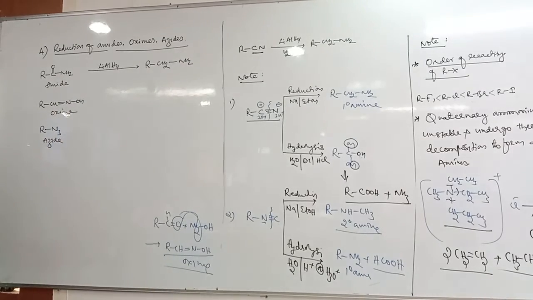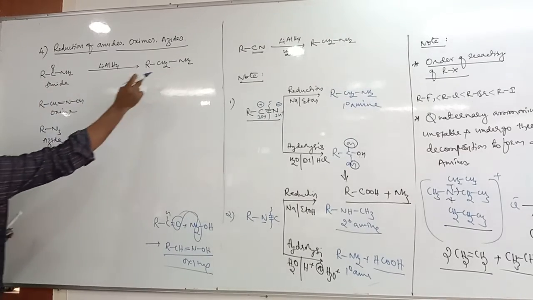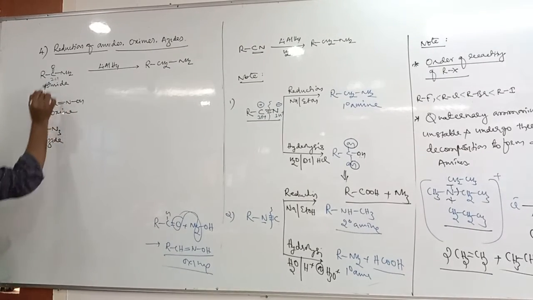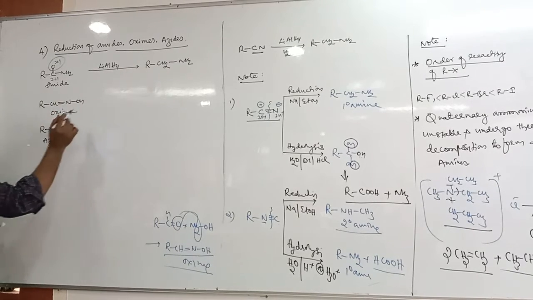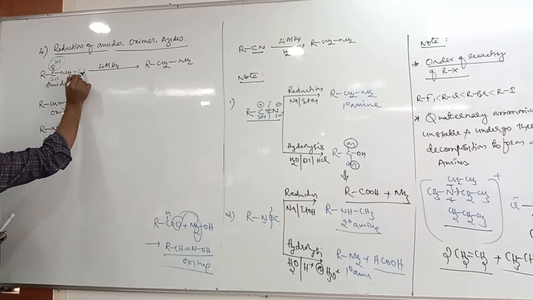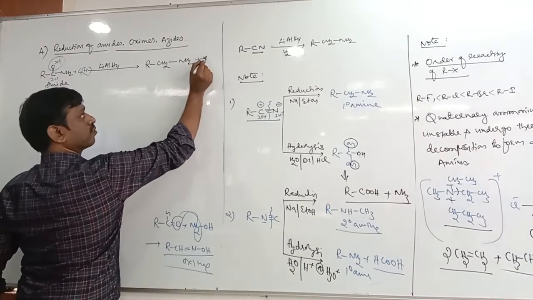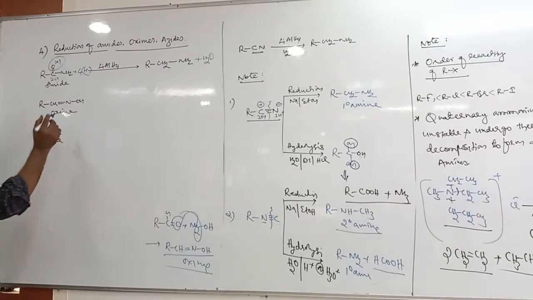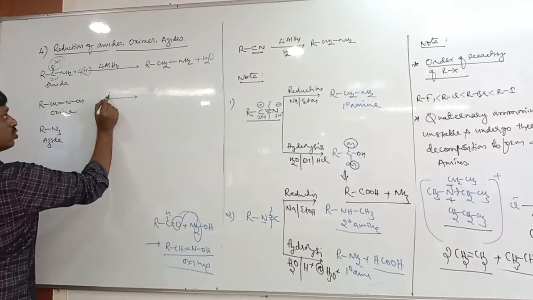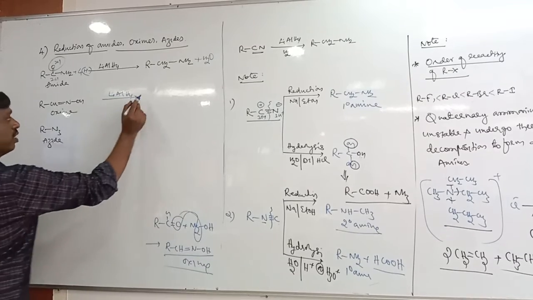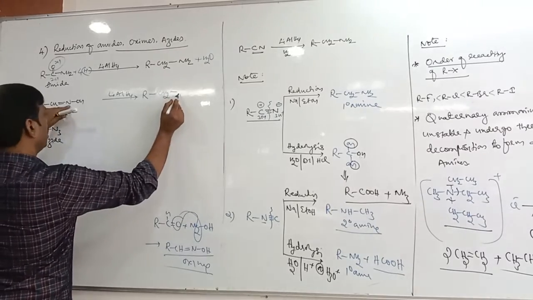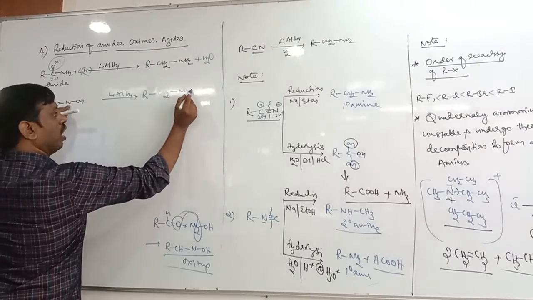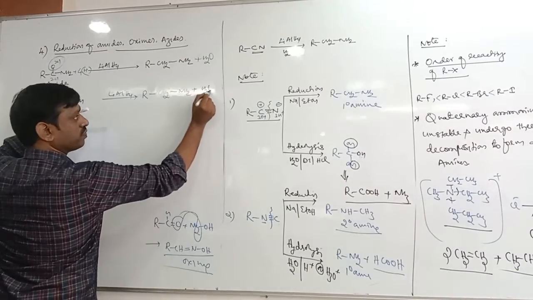Now the question is, how many H are required? Here C has to convert into CH2, so add 2 hydrogen. And to remove 1 oxygen, 2 hydrogen are required. So in total, 4 hydrogen. The byproduct is H2O. Here also the same: this reaction also takes place in presence of lithium aluminum hydride. R is as it is, CH converts into CH2, N converts into NH2, and this OH converts into water.